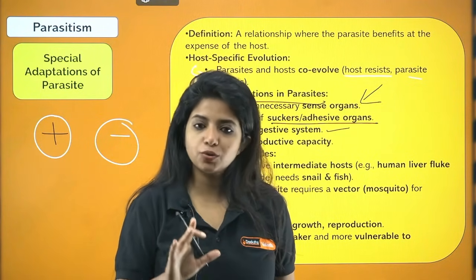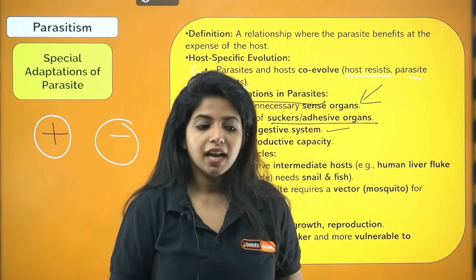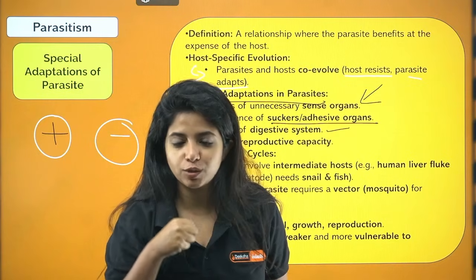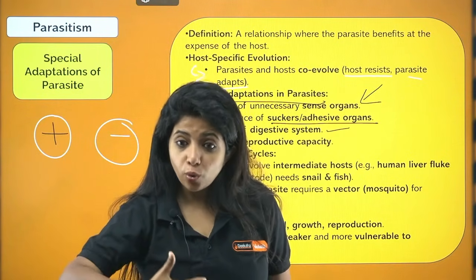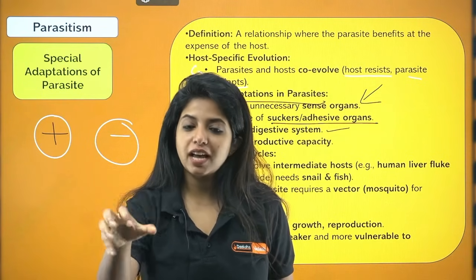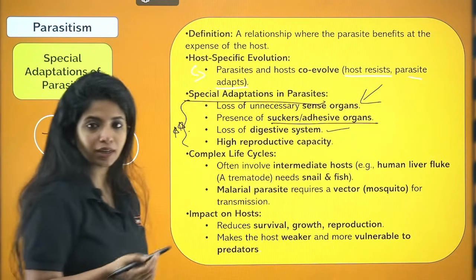So in our body, the food is going to get broken down anyway. We have our intestine, we have a lot of things for that, right? Now, the parasite just needs to do one thing, that is absorb whatever is being broken down. So do you think it needs its own digestive system? Does it have anything to break down? It just has to absorb things, which is why there is a loss of digestive system. Obviously, it is not needed, right?